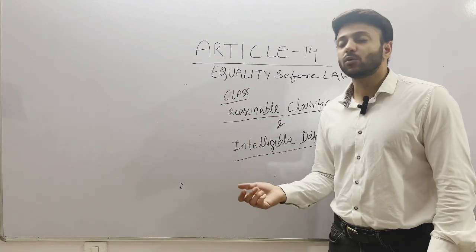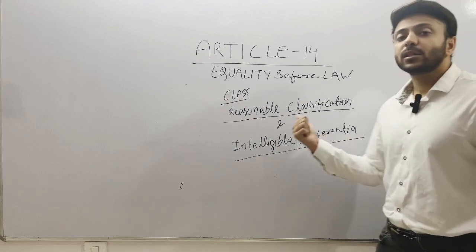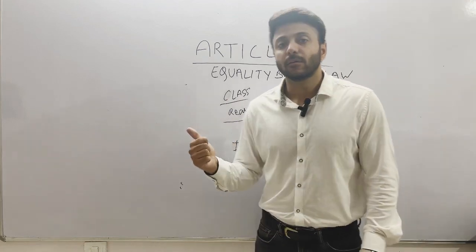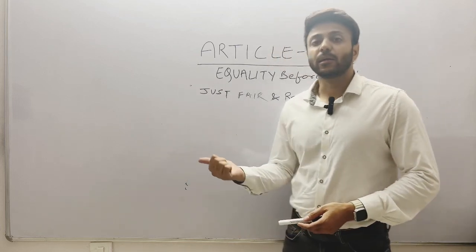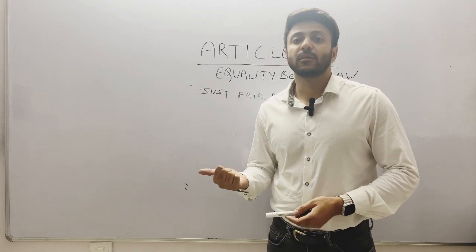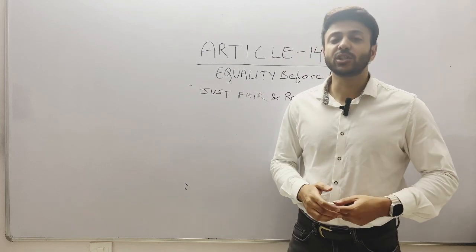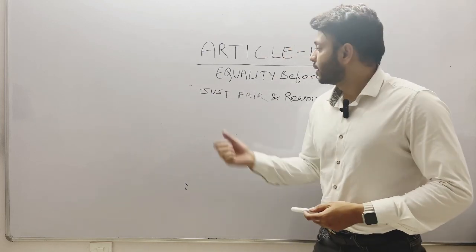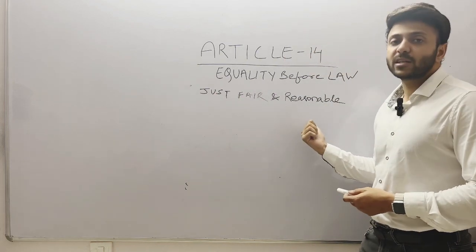If the judiciary finds out that there is no reasonable classification and no intelligible differentia, the judiciary may strike down that law as arbitrary. The court has to make sure that if the law is made and there is a reasonable classification and intelligible differentia and there is a discrimination between two classes of people, then that discrimination should be just, fair and reasonable.